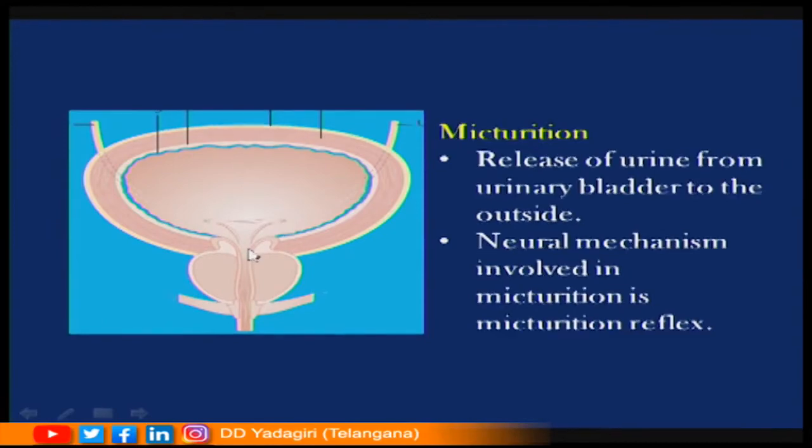that relaxes the internal urethral sphincter, and we also get the urge to urinate. With our conscious effort, we relax the muscles present in the external urethral sphincter, which passes out the urine. The release of urine from the urinary bladder to the outside is called micturition, and the neural mechanism involved in the process of micturition is called the micturition reflex.